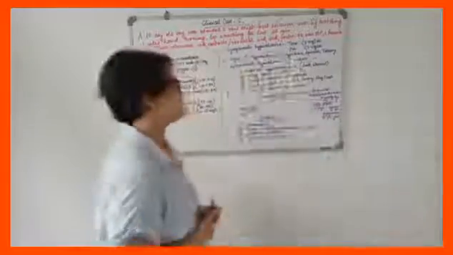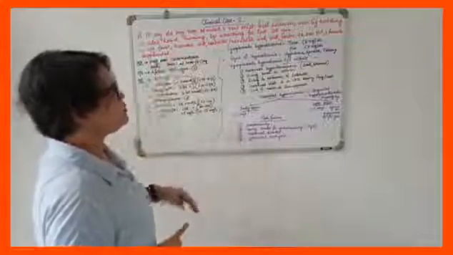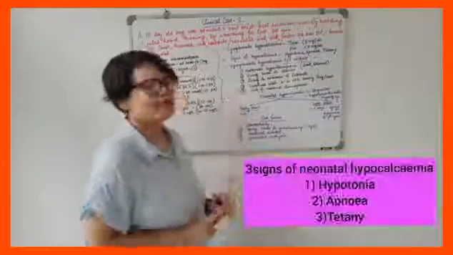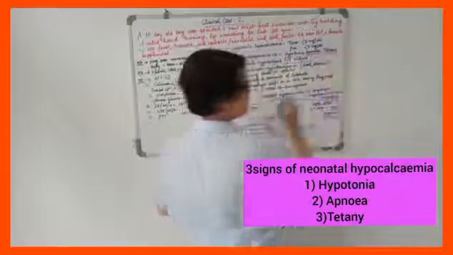Now coming to the discussion. The patient is having symptomatic hypocalcemia. So what are the signs of hypocalcemia? There are 3 signs of hypocalcemia: hypotonia, apnea, and tetany in the case of neonates.